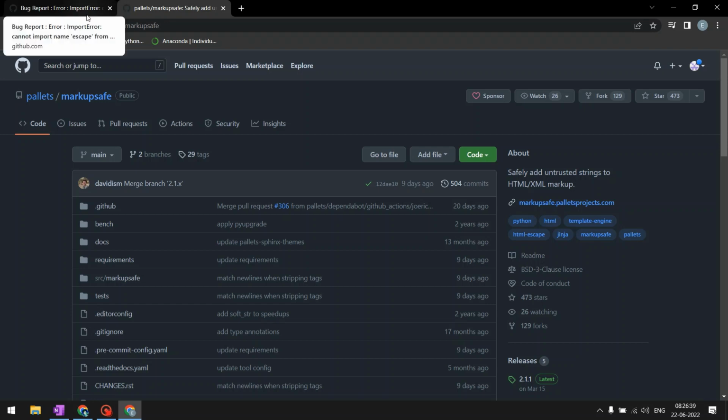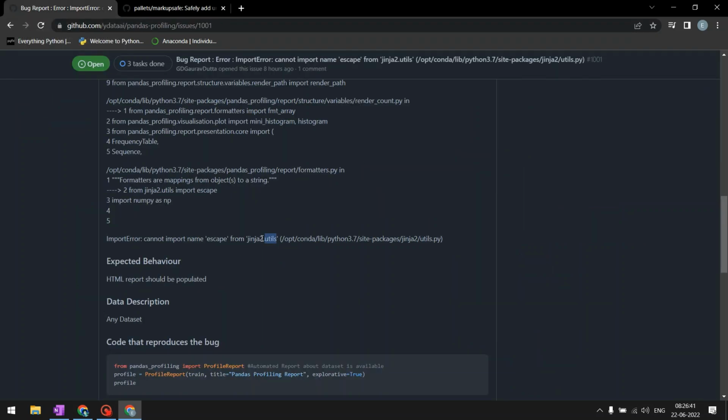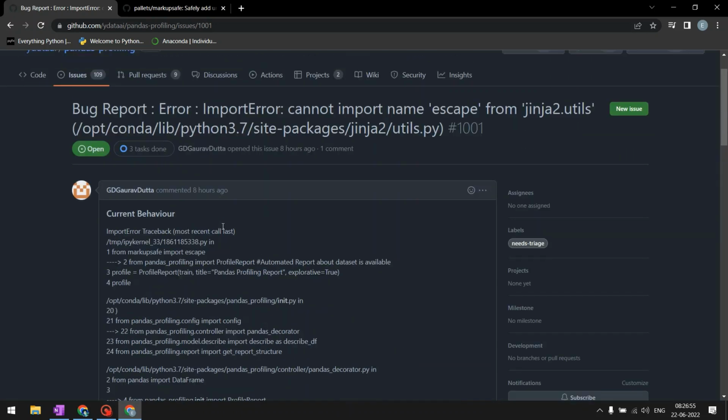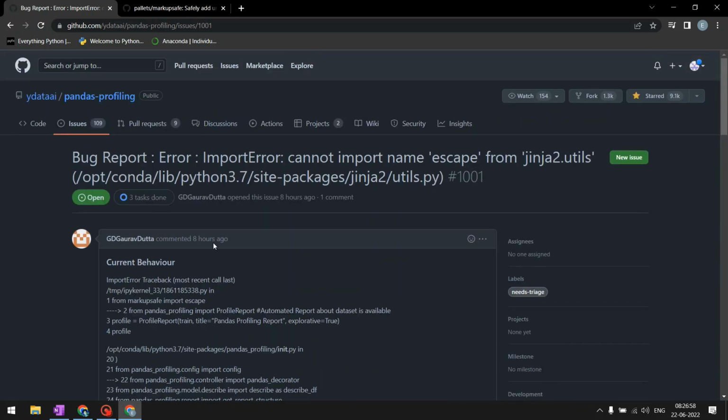So how do we solve it? We can do one of two things. One is we can ask them to reduce the version of Jinja 2 to a version that still supports utils, or you can ask the creator of this bug to increase the version of pandas profiling that supports this particular change from accessing it from markup safe.